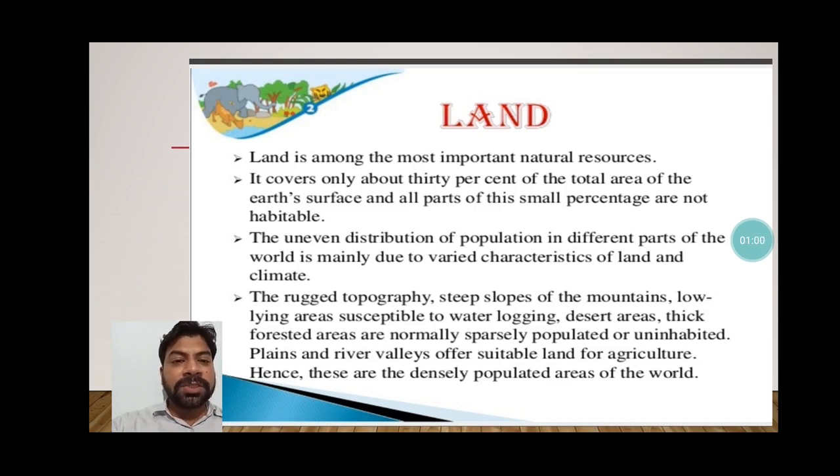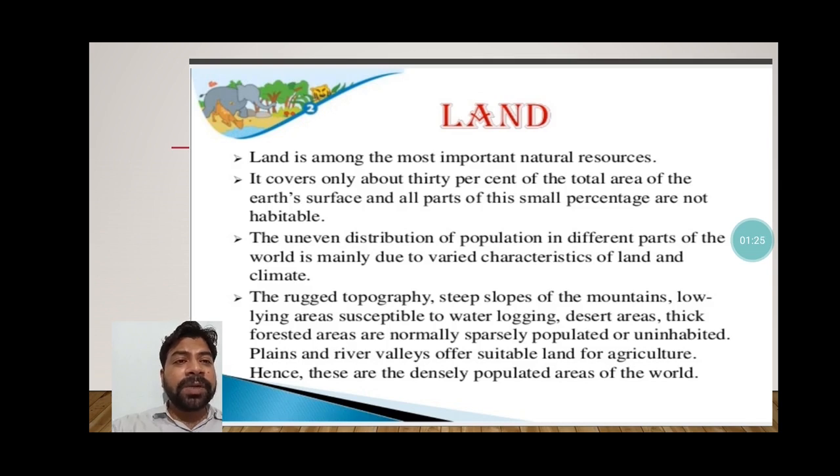Why is it the most important natural resource? Because without it, can you imagine your life on the earth? Not at all. It is the land surface that gives us food. It is on land that water bodies are there. It is the land which gives us valuable minerals. So without land, we cannot expect life on earth.